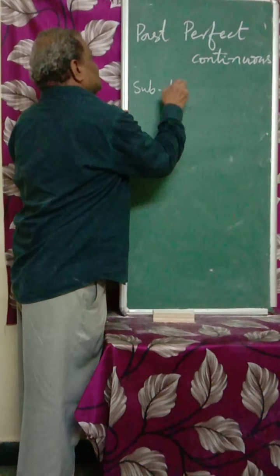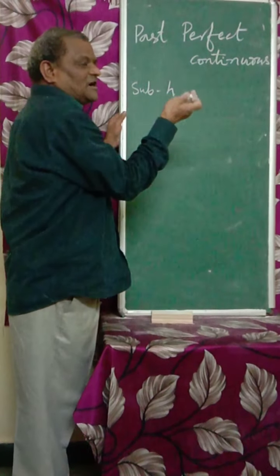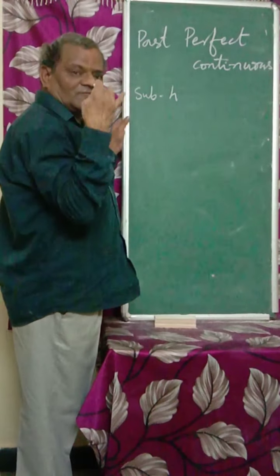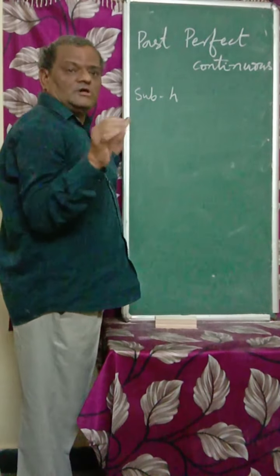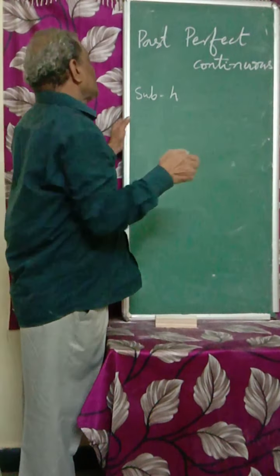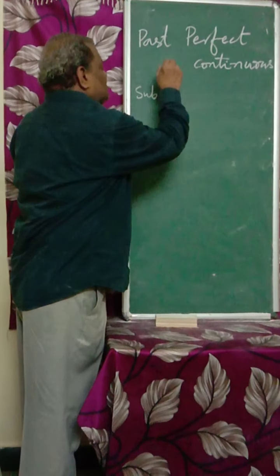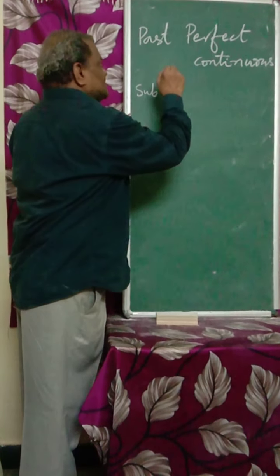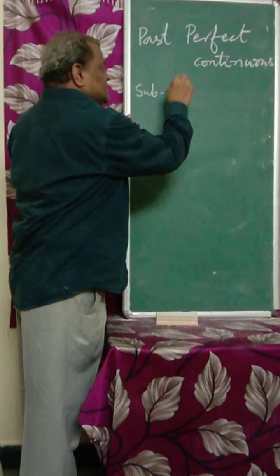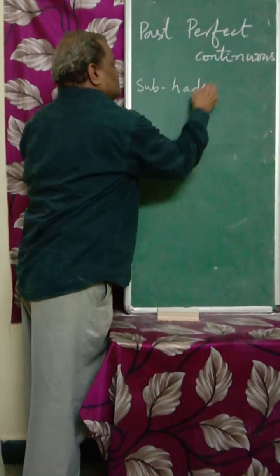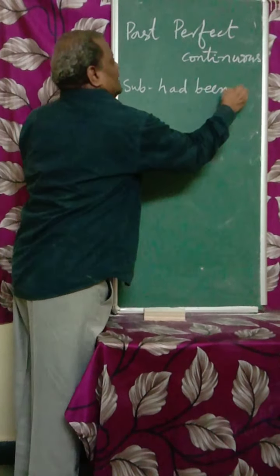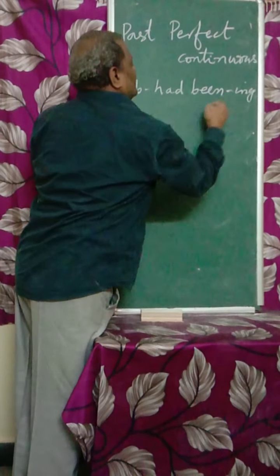So what is the difference between present perfect continuous and past perfect continuous? If we know this, it's very easy to remember and learn. Have, has, past form is had. So in present perfect continuous, have, has, been is used. Here we have to use had, been, and the ing form, and object.